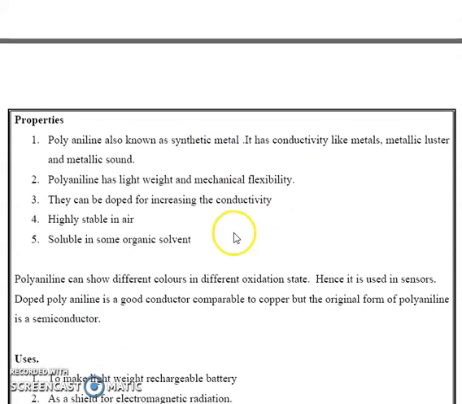Properties of polyaniline. Polyaniline is also known as a synthetic metal. It has conductivity like metals, metallic luster and metallic sound. Polyaniline has light weight and mechanical flexibility. Third, it can be doped for increasing conductivity. Fourth, highly stable in air.